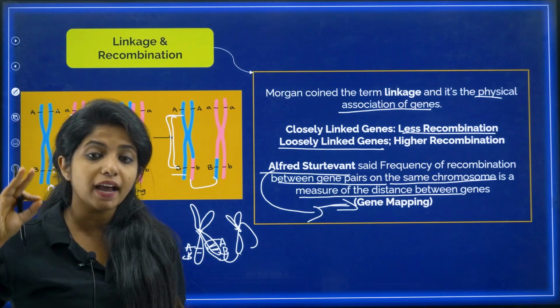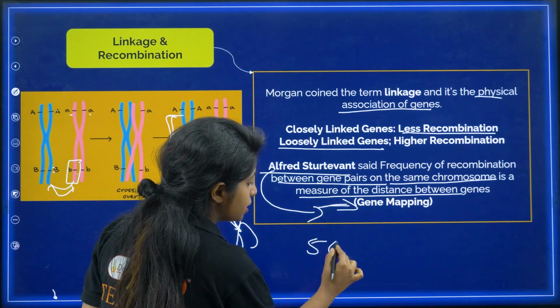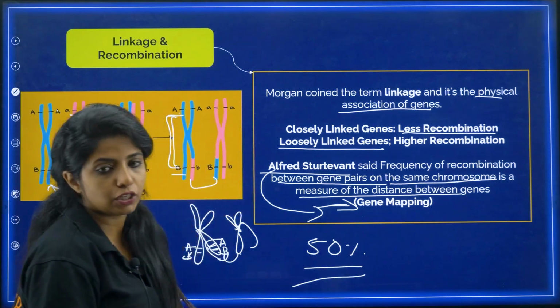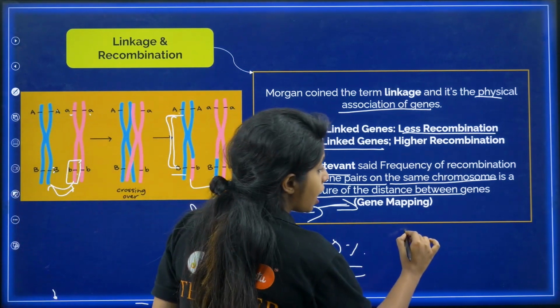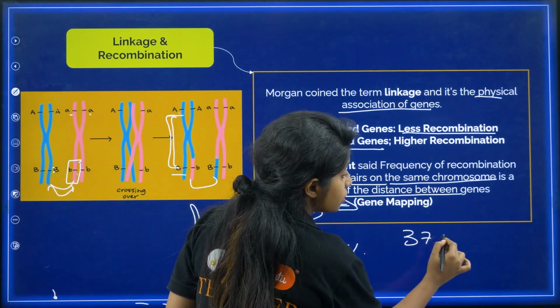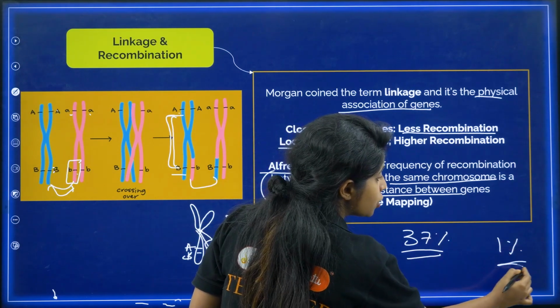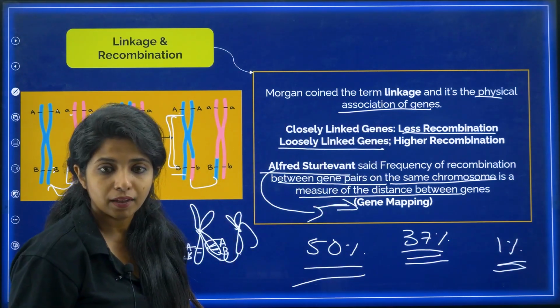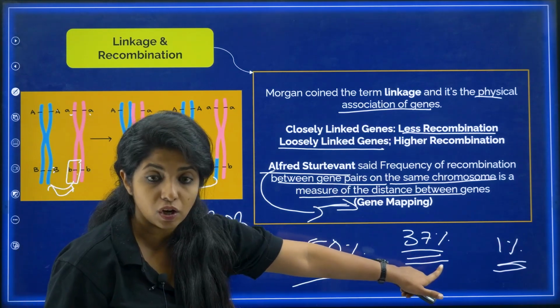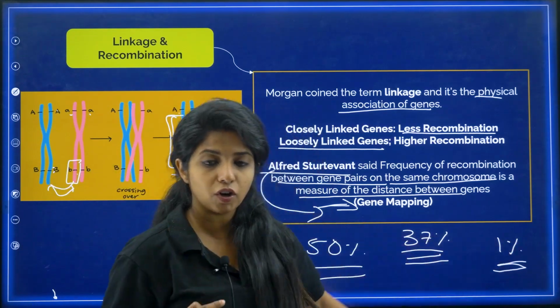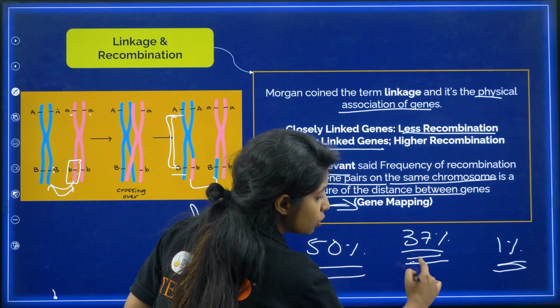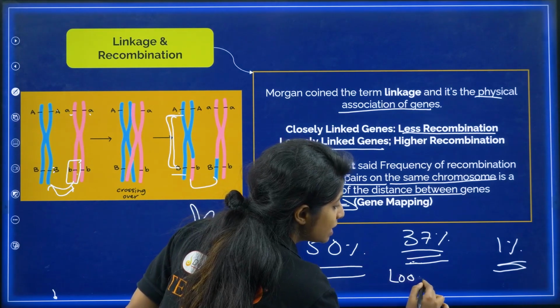What is the highest amount of recombination? 50% is the highest amount of recombination, my dear children. So if one gene pair shows 37% recombination and another gene pair shows 1% recombination, what do you understand from that? The gene pair showing 37% recombination are loosely linked.